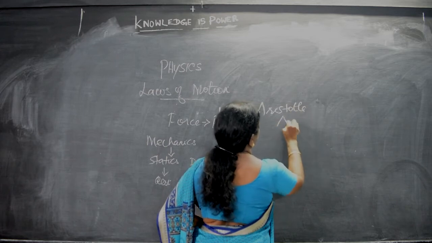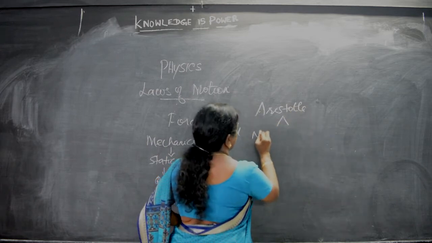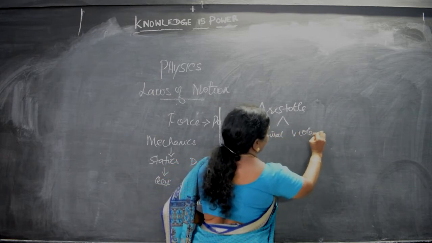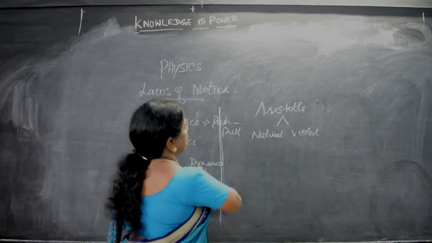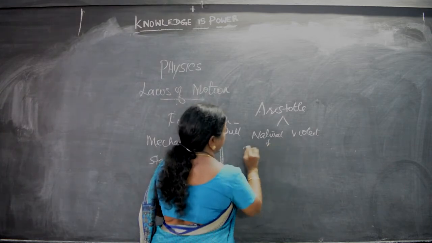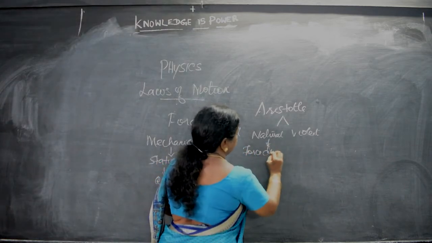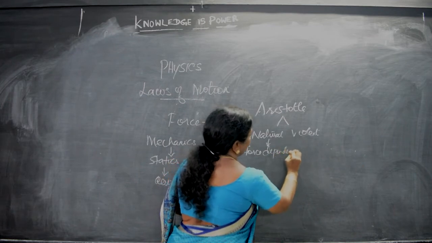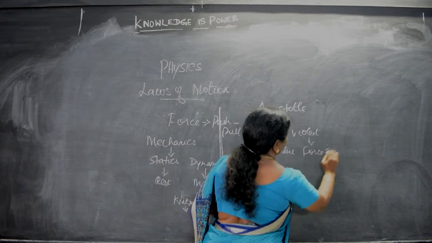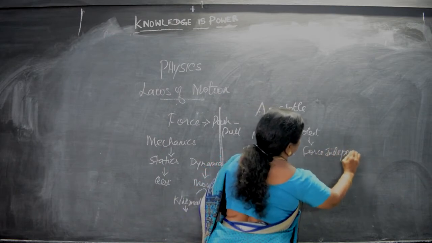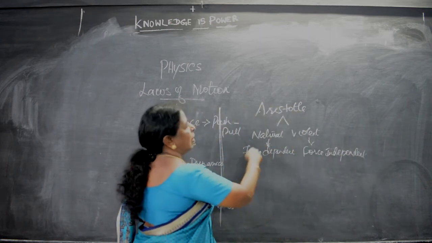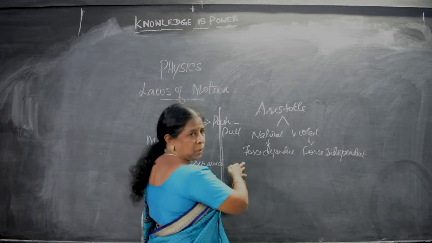He further divided the force into 2, that is natural and violent. Natural is said to be force dependent. He has given the name as force dependent. Violent is said to be force independent. Whatever it may be, either it is natural force or violent force, it is dependent on the force only.